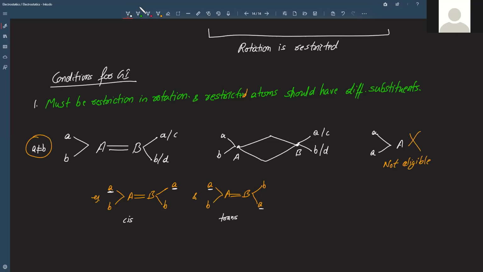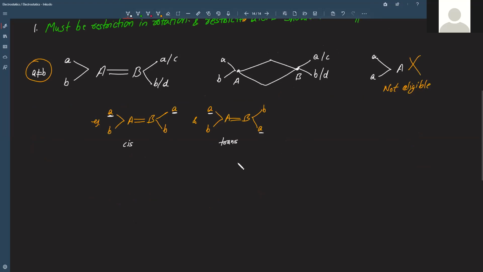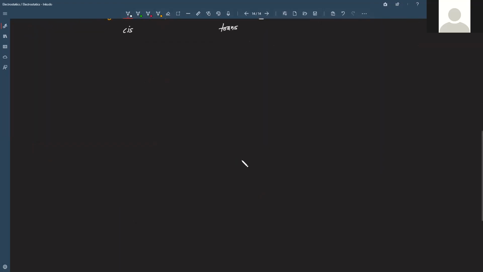So now let's see when we can have this with a double bond, or what all cases are there when the restriction is due to a double bond, and what cases are there when the restriction is due to some other cause. So I'll draw a few structures.